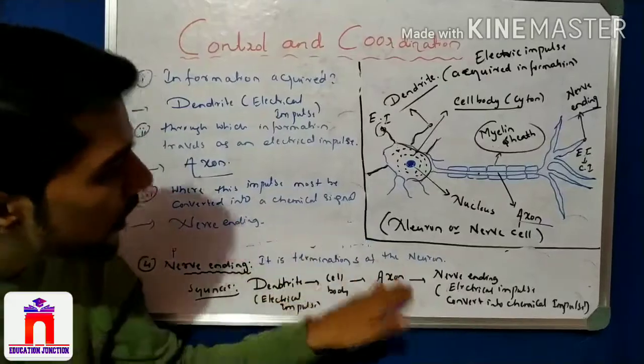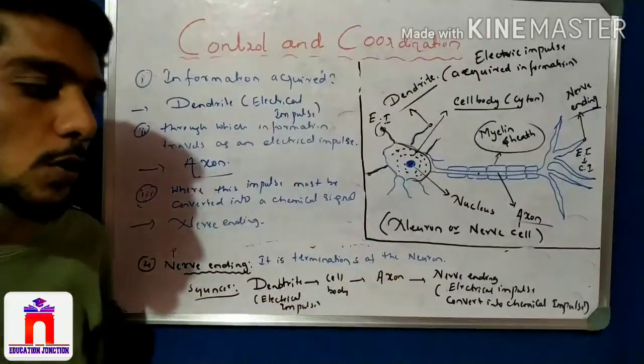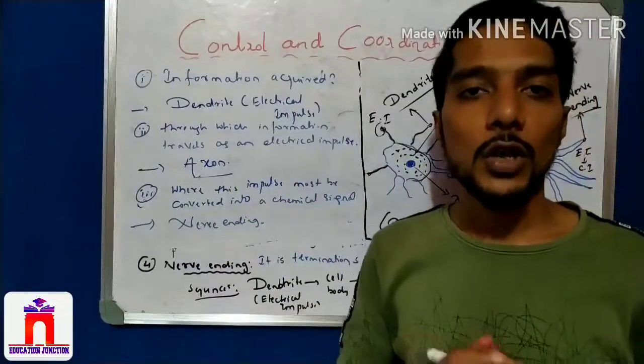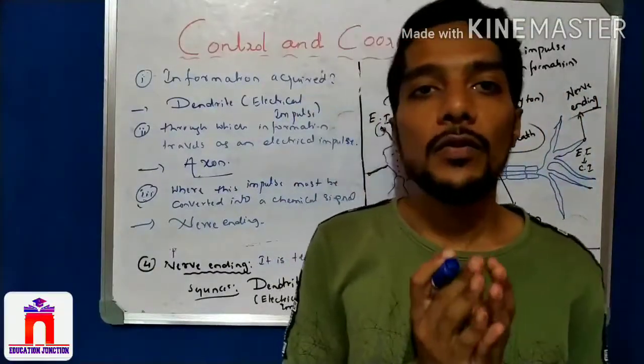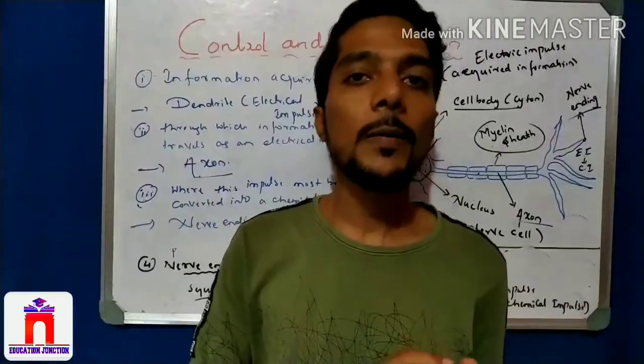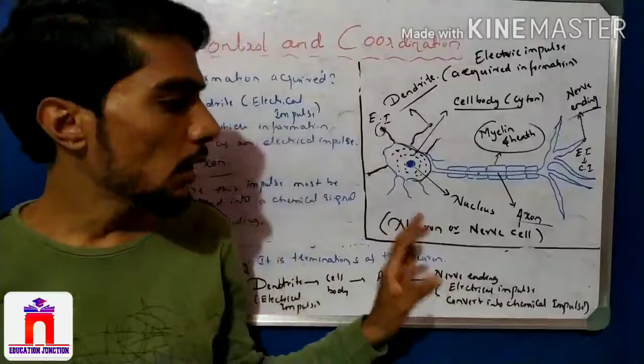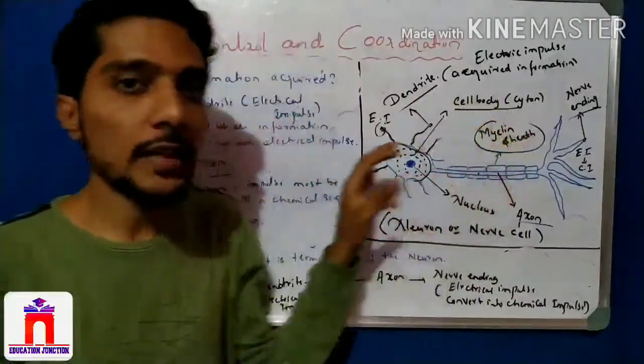So students, this is a very important discussion, the initial introduction to control and coordination. In this video we finished the meaning of control and coordination, then the nervous system, and then the nerve cell or neuron diagram, their structure and their function.